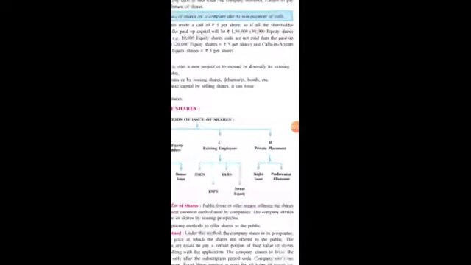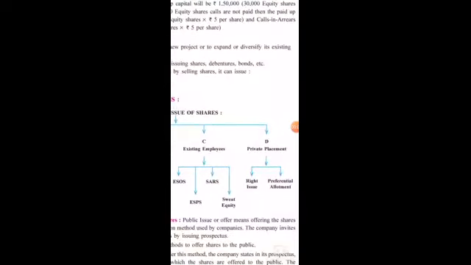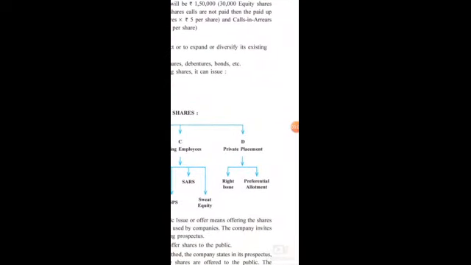Now, let us understand the next method of issue of shares, that is by private placement. That is, right issue and preferential allotment. Students, we had studied this concept of private placement in 11th standard. What is private placement?